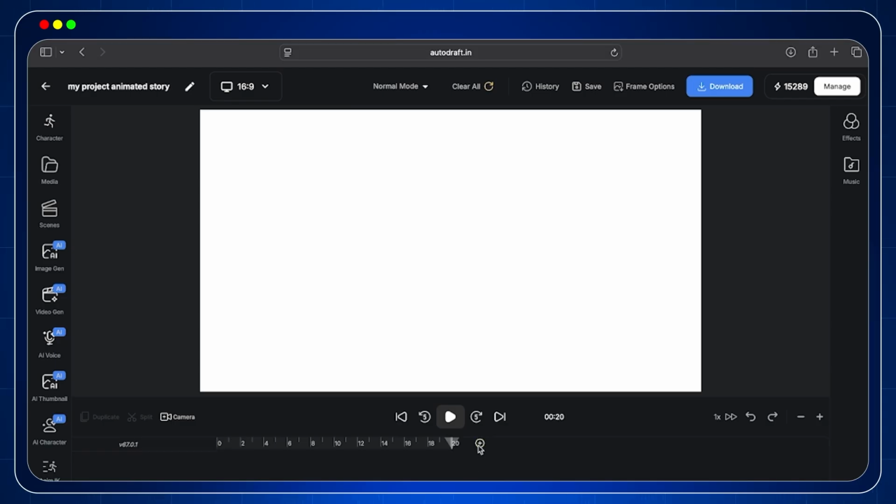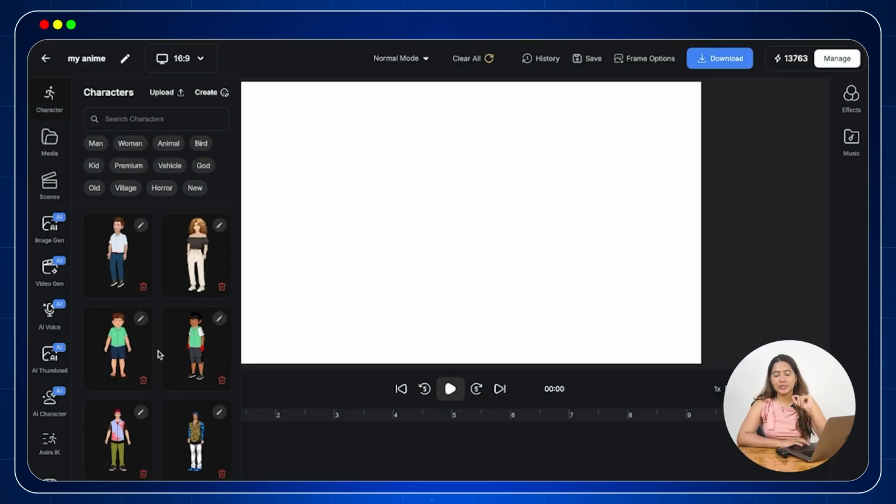and these plus minus buttons are here to compress and expand our timeline for easier editing. And we have this small plus sign, as you can see on your screen, to increase the duration of our timeline according to our video length. And this side, we have camera option, split option and duplicate option. We have a few more tools, but for that, we will first add a character on our timeline.